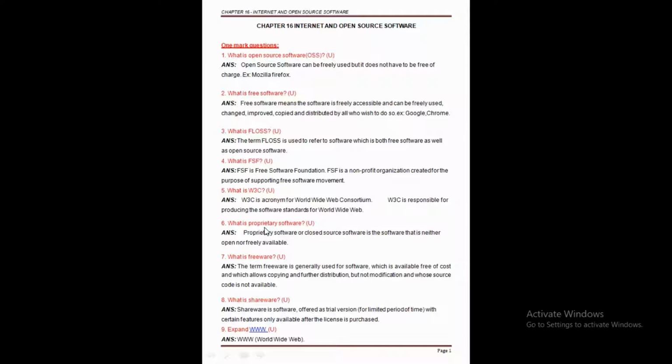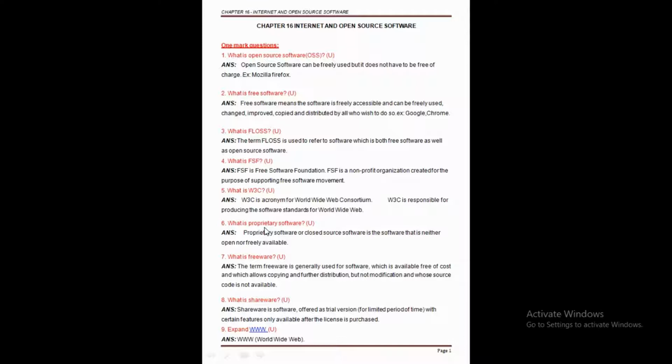One example for free software is Google Chrome. That means anytime we can get such software for any kind of purpose, maybe just for study, or we can make copies and distribute them. One example for free software is Google Chrome in this case.